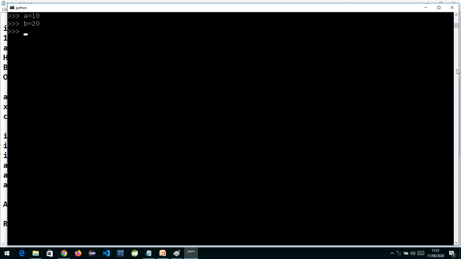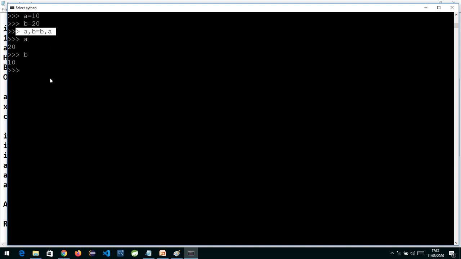Now if you want to write a logic for swapping in Python, we simply write A, B = B, A. There is no requirement of a third variable. If you check the value of A, it is 20, and B is 10. In Python the syntax is so easy, and in a single line you are swapping. The value of A is getting assigned to B and the value of B is getting assigned to A. Again, this is basically a tuple, and how it works we'll understand further, but this is a way we can swap values in Python.